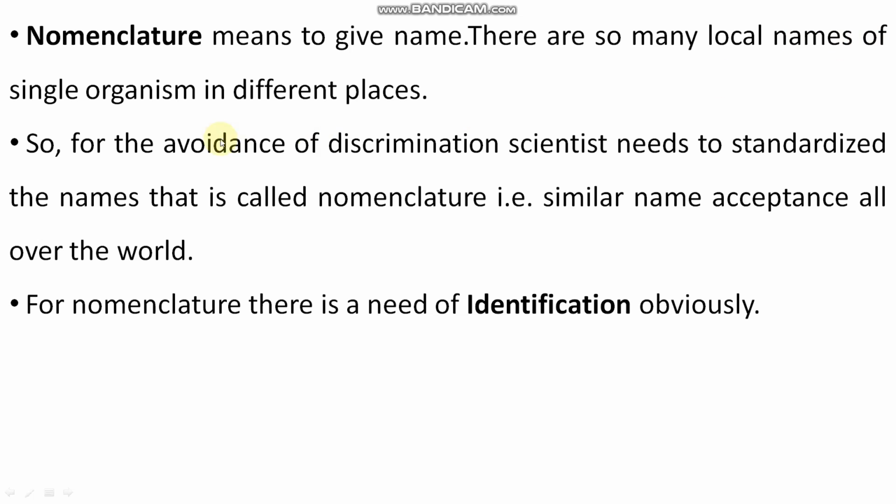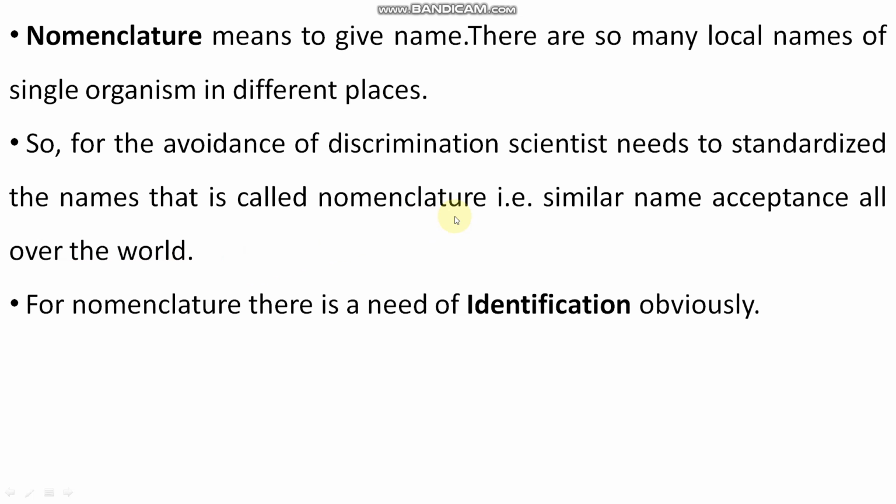There are so many local names of a single organism in different places, right? Like if we talk about bottle gourd, you say Loki here, but in Punjab it is called Ghia, right? And onion, in English that is called onion. You say pyaz. In Maharashtra it is called kanda, right? So in different places their local names can be different. So to avoid confusion, scientists or biologists need to standardize the names, and that is called nomenclature, right?